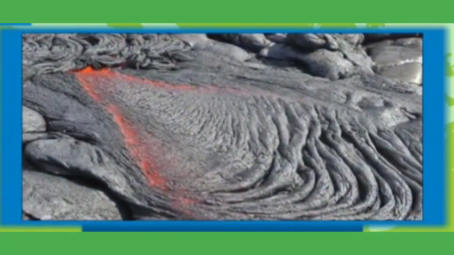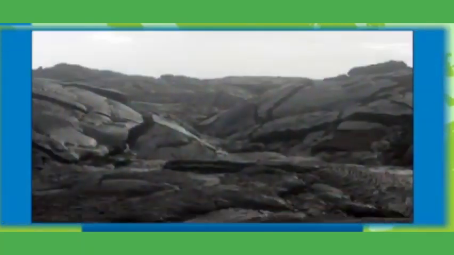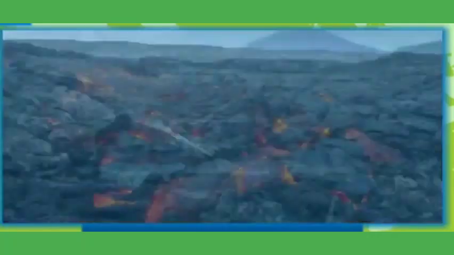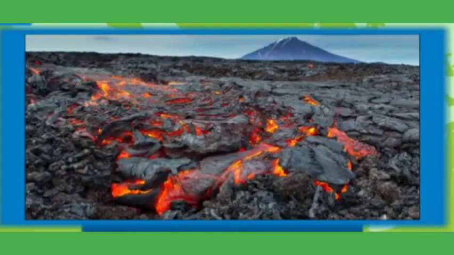Extrusive igneous rock. During a volcanic eruption, when magma erupts and reaches the earth's surface, it cools and solidifies. As a result, rocks are formed on the surface, known as volcanic rocks. Now the next one is intrusive rocks.